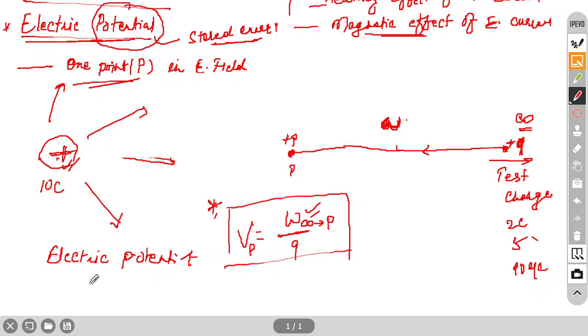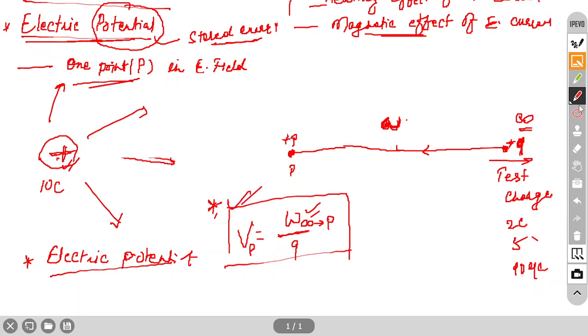I will send one PDF, where I have written all this. I told you 3 possible questions come from this side, electrostatics. First, the definition of electric potential. The definition will be like this: electric potential is the work done in bringing a unit charge from infinity to a particular point P. With the help of this formula you can explain.